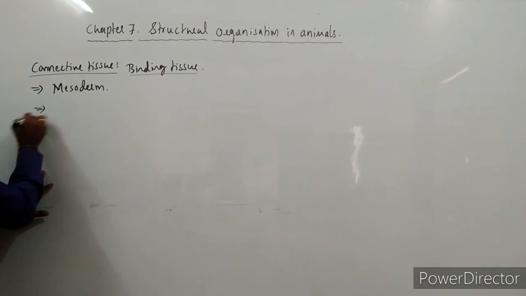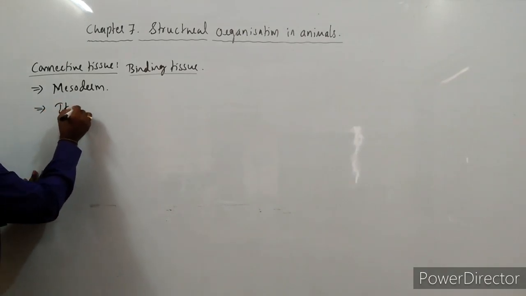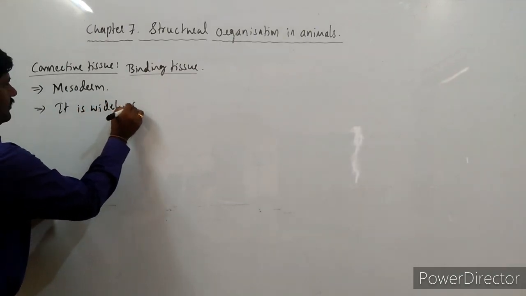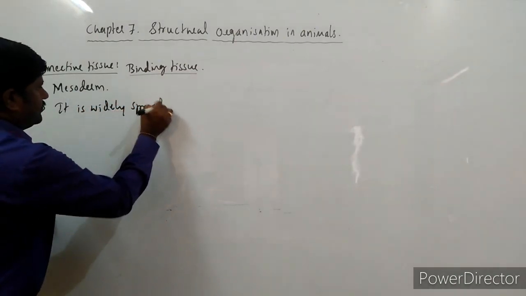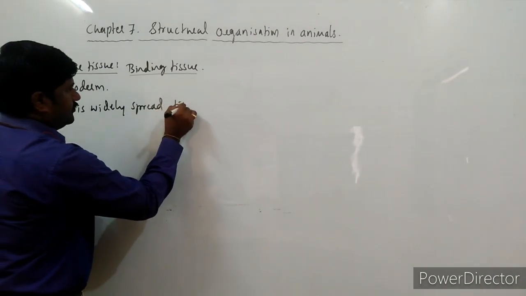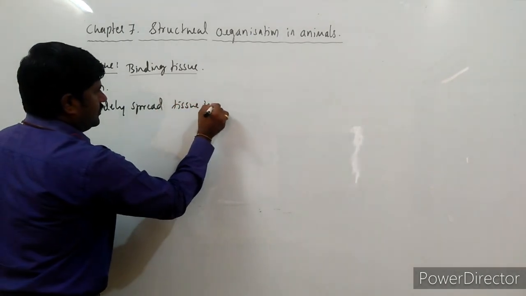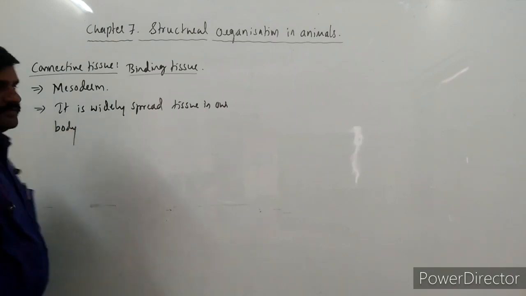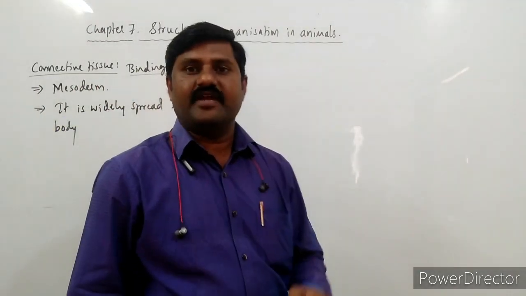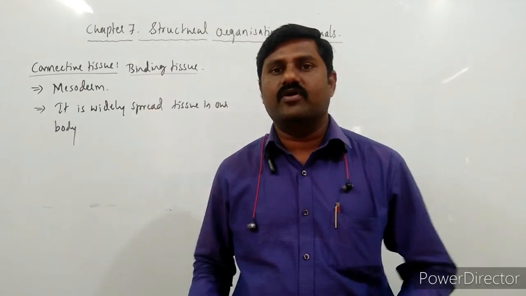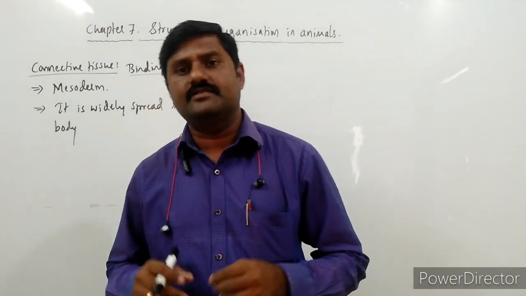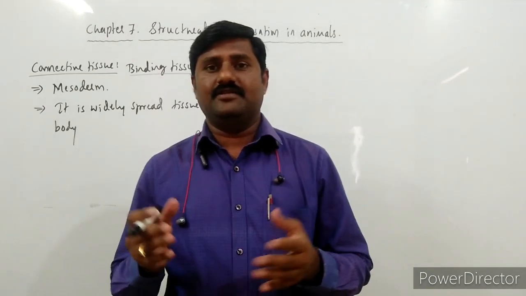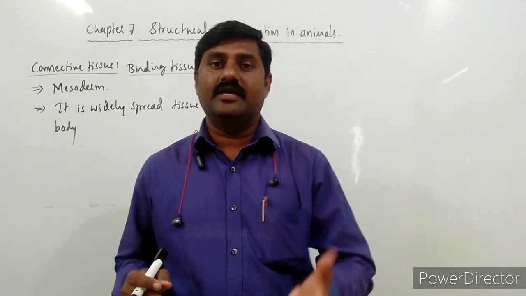It is a widely spread tissue in our body. Widely spread means the maximum part of the body is covered with this tissue, and hence it is available in our body abundantly.